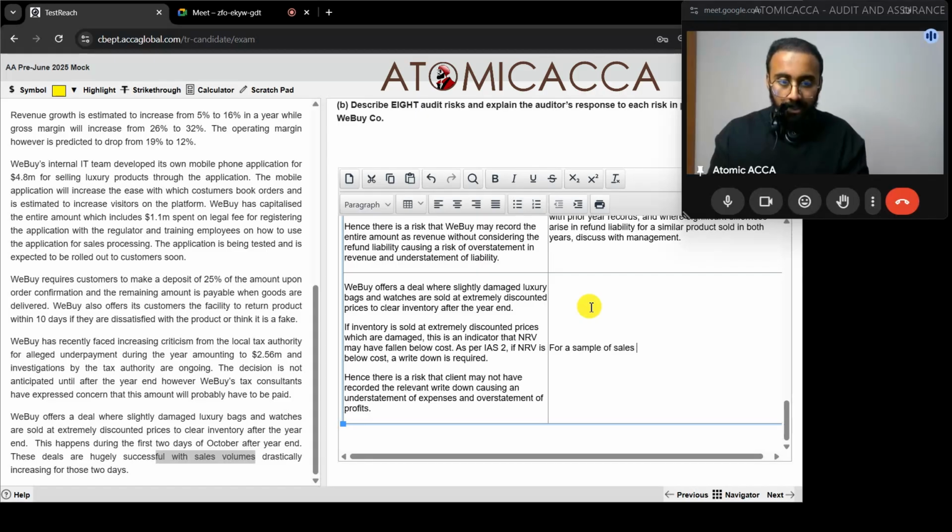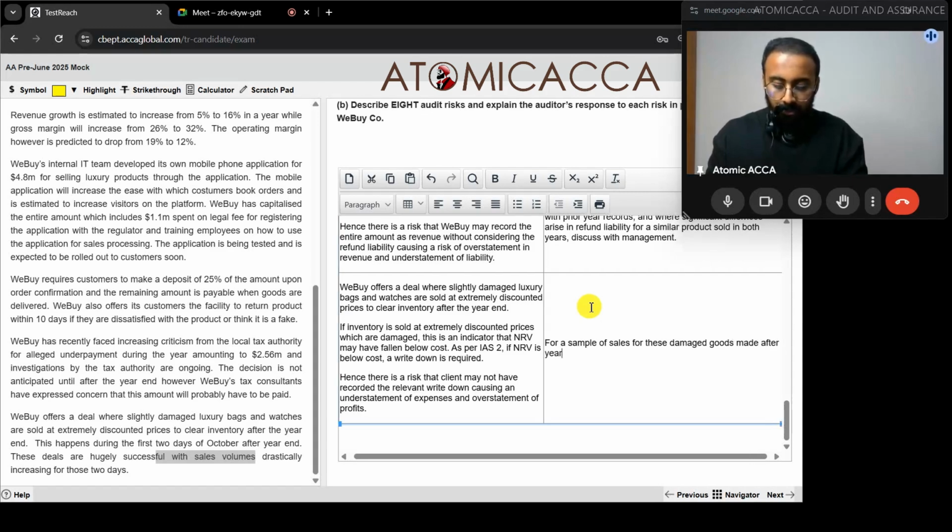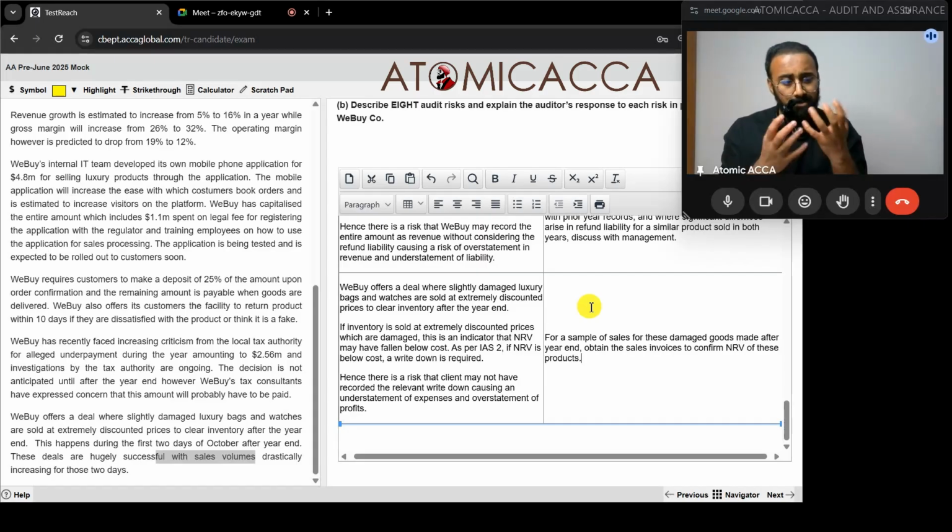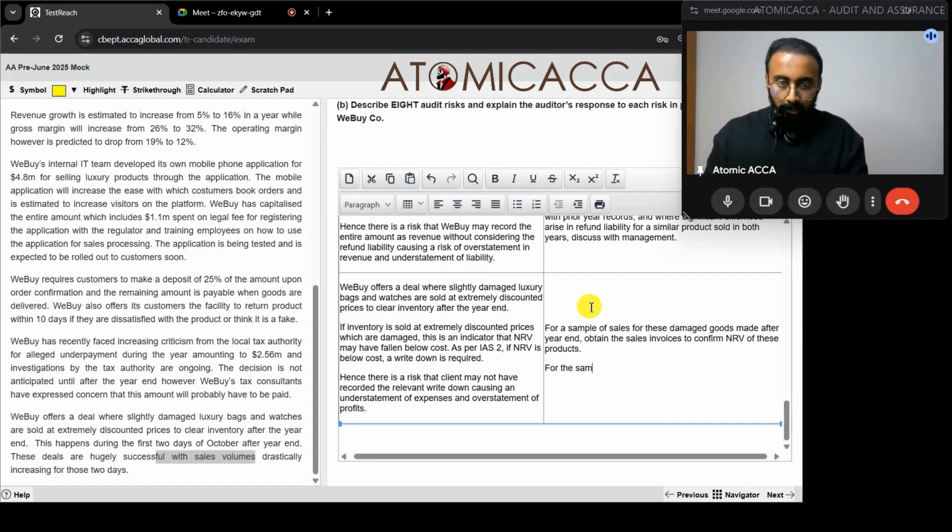For a sample of sales for these damaged goods made after year end, obtain the sales invoices to confirm NRV of these products. Now we confirmed the NRV. Should we simply confirm the NRV and sit quietly? No. For the same products,